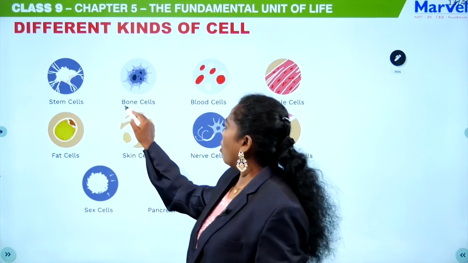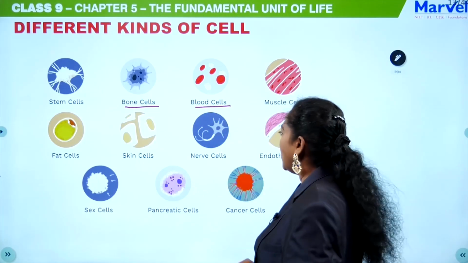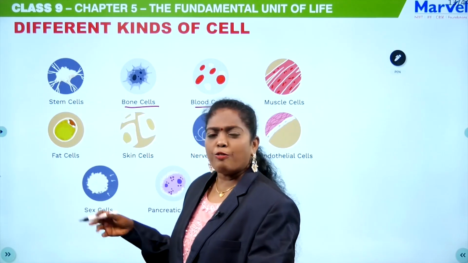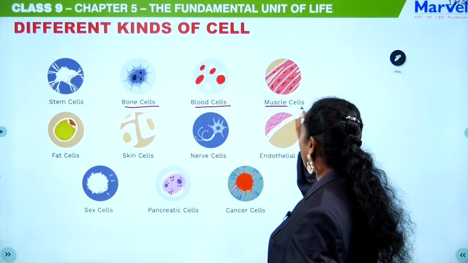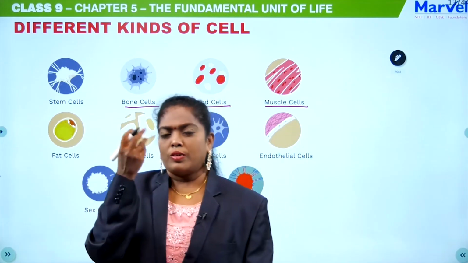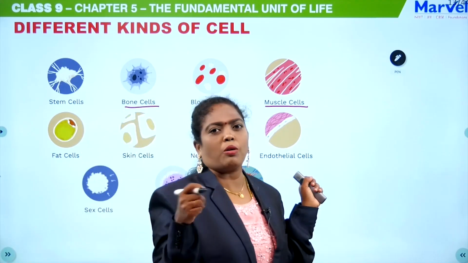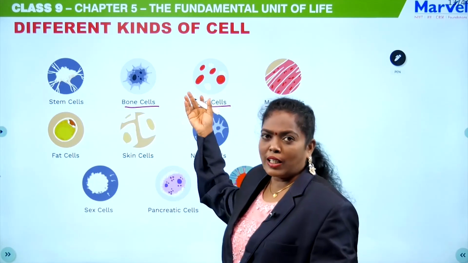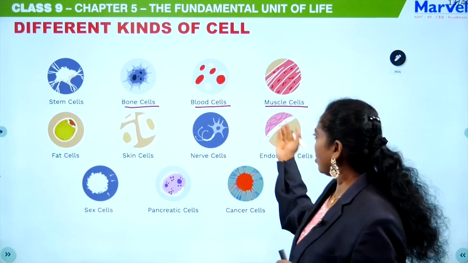Stem cell or the bone cell, the osteocyte, will be like this. Then this is blood cells. Okay, so RBC, WBC, platelets, all these things are formed elements or the cells which are present in the blood. And there are many types of cells like muscle cells. Sometimes they might ask you this question: give a short note on different kinds of cells. Then you can just mention each and every cell and say its function. Okay, so red blood cells carry oxygen, WBC functions as a soldier for our body, like that, and all you can expand.